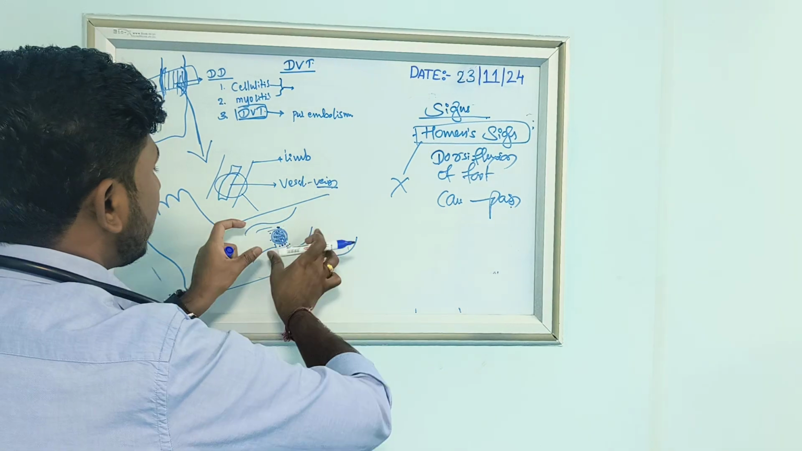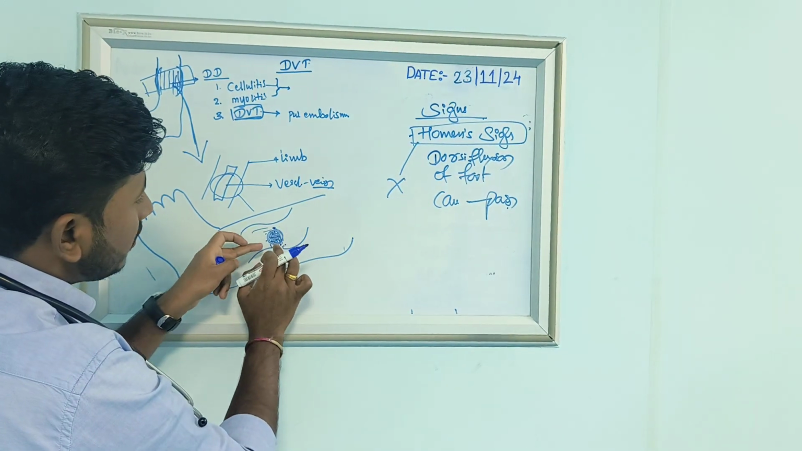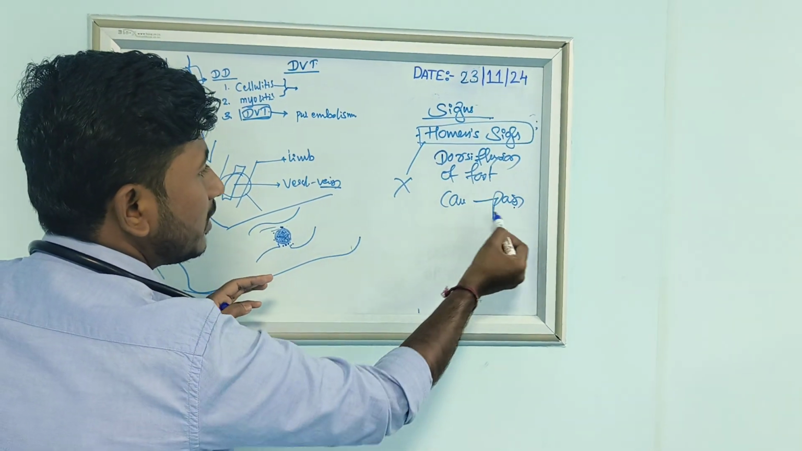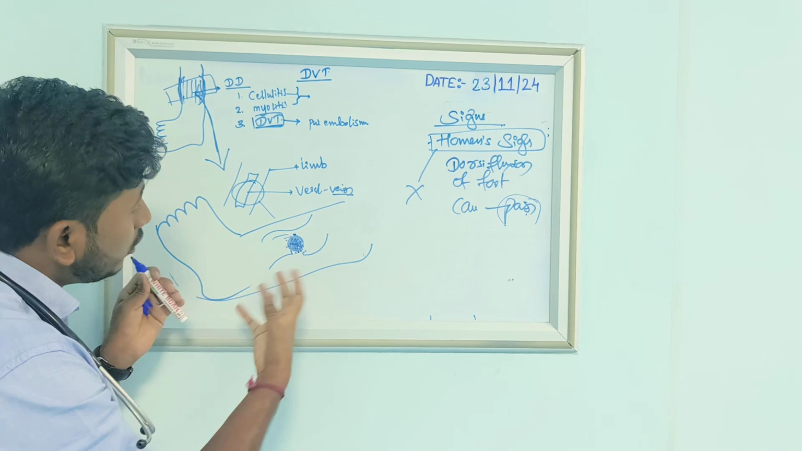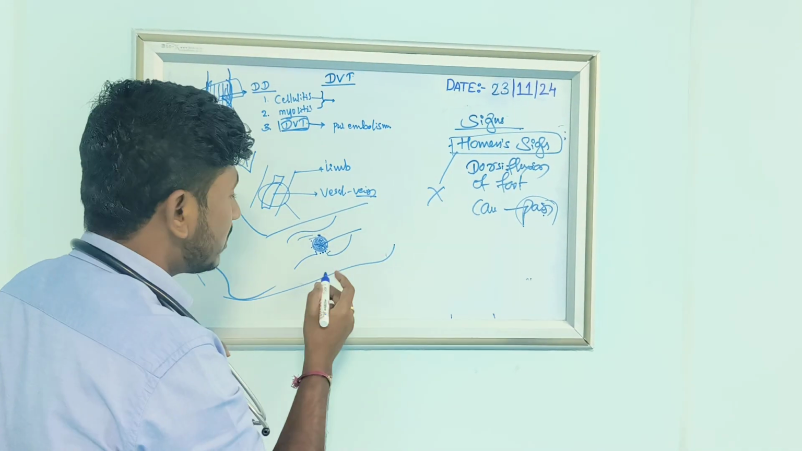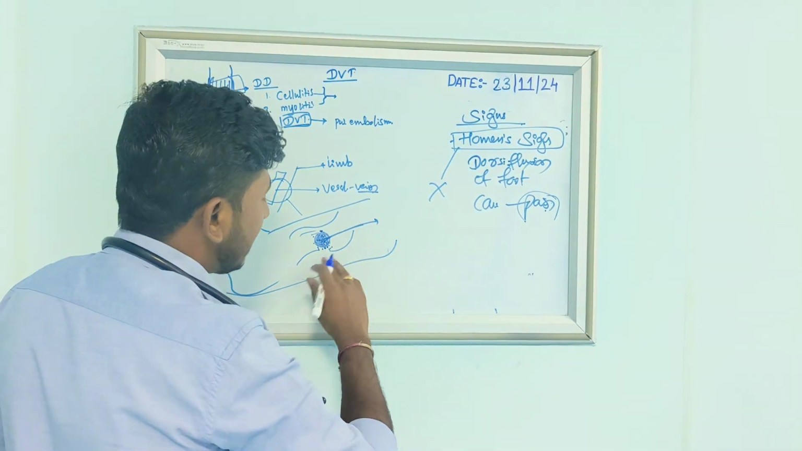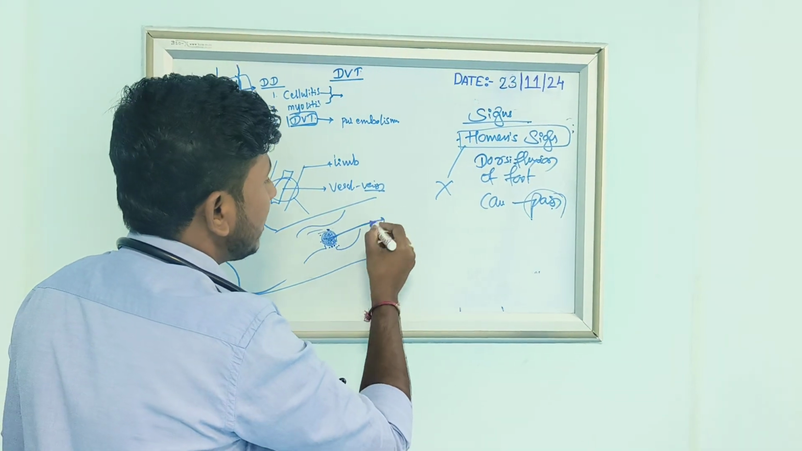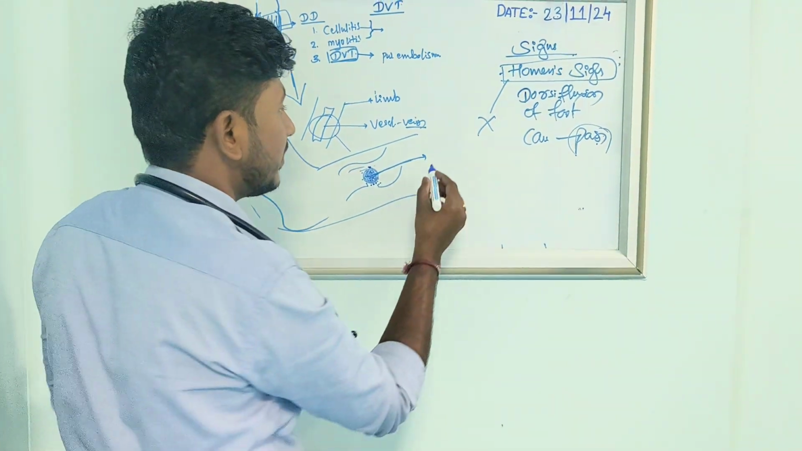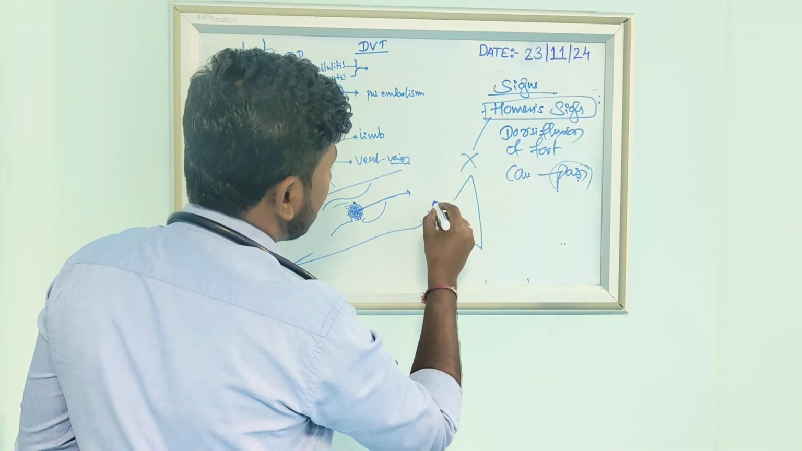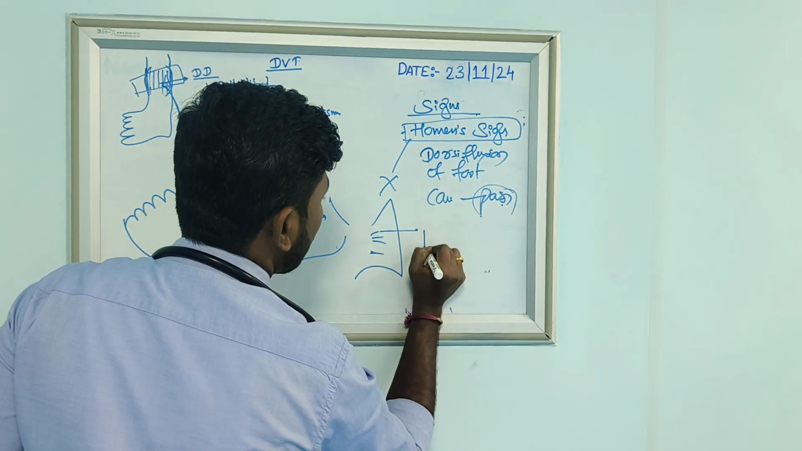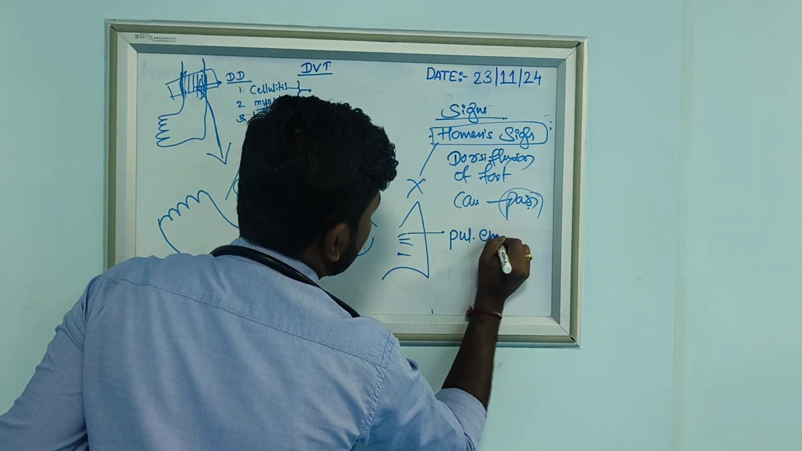If you press, there will be pain because there is a thrombosis here, a blockage. Because of this blockage, in Homan's sign, if you dorsiflex the foot, it will cause pain. If you do any squeezing dorsiflexion, there will be chances of thromboembolism. Embolism means the clot will dislodge and travel from the femoral vein, and it may go to the lung, causing pulmonary embolism.